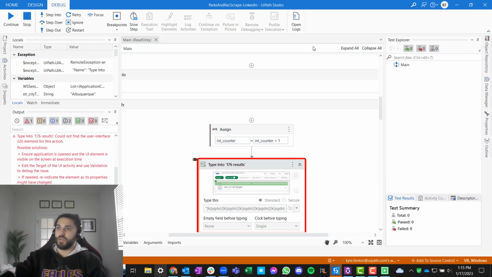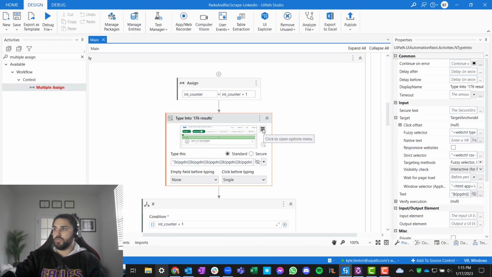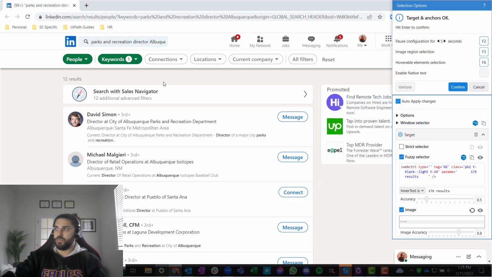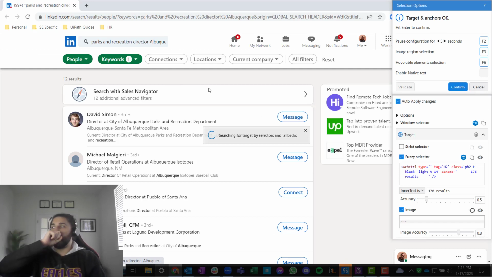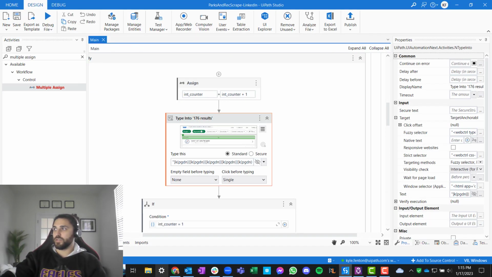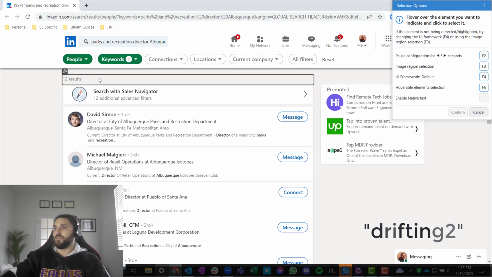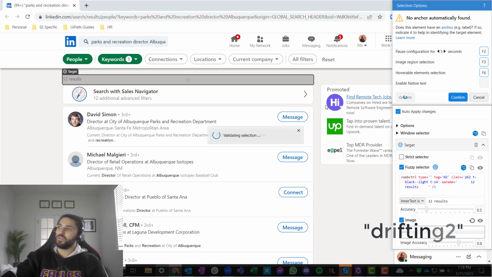So right here, okay, so it could not find the type into 176. So let's take a look at that. Okay. So we got to here, we know we did it. Let's see if we can, instead of using, let's edit target. It's probably not going to show up. Yep, so we got that, no big deal. So let's actually look inside of this, and instead of using fuzzy selector logic, let's indicate the target, click confirm, pull up the